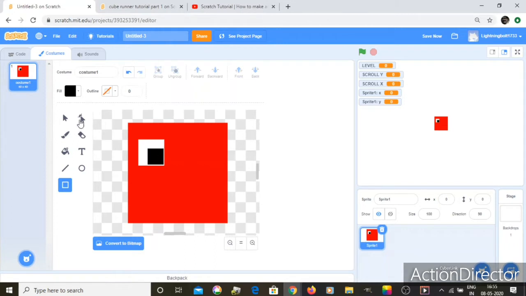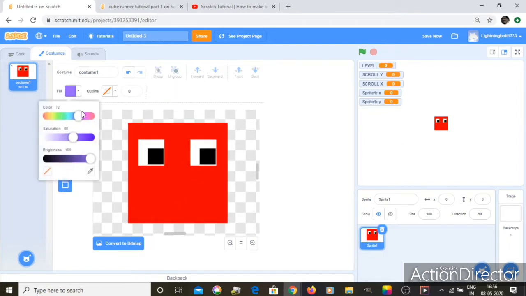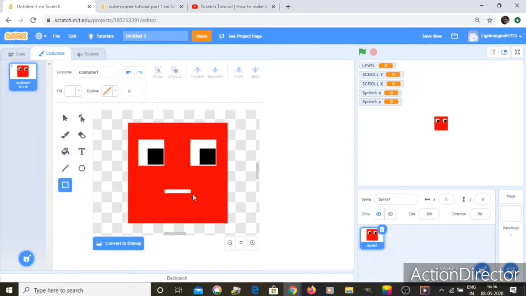And now let's go to select tool, select this and hold shift and select this too. Then let's copy and paste. Let's put this over here. Okay, now let's go to the rectangle tool and white, and let's draw the mouth. Okay, now let's copy and paste.